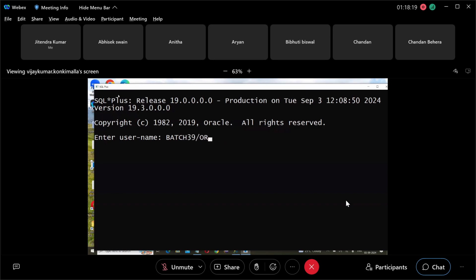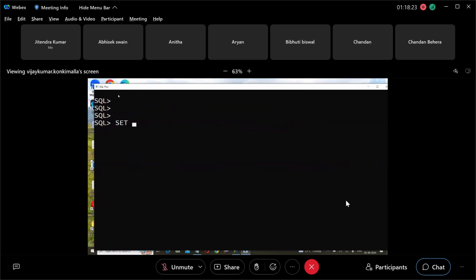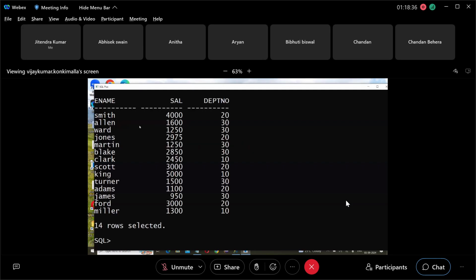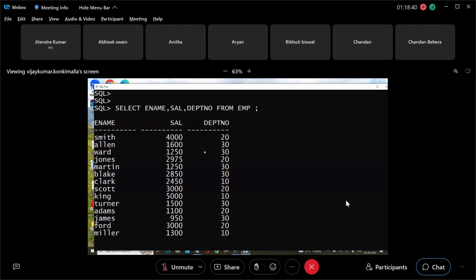Suppose, for example, if data is like this: ename, salary, department number from EMP. If data is like this, if we give this data to SQL Server, it cannot calculate department wise total.